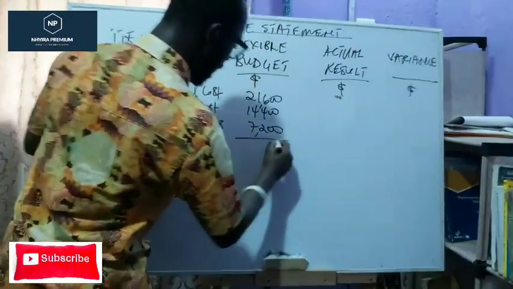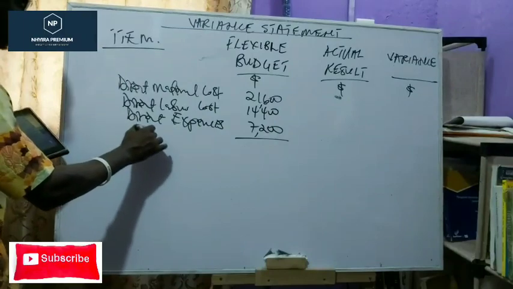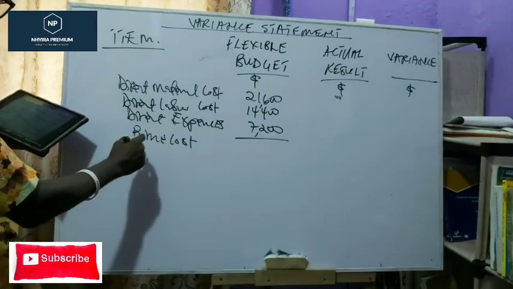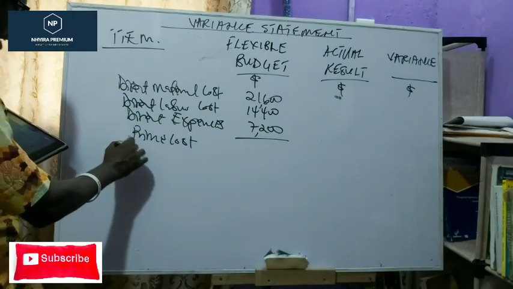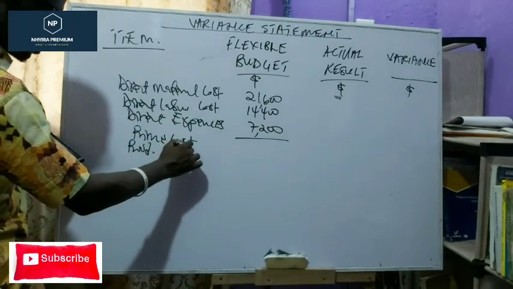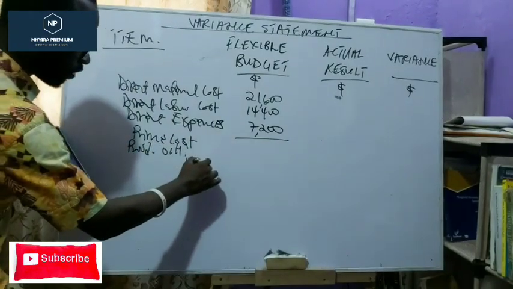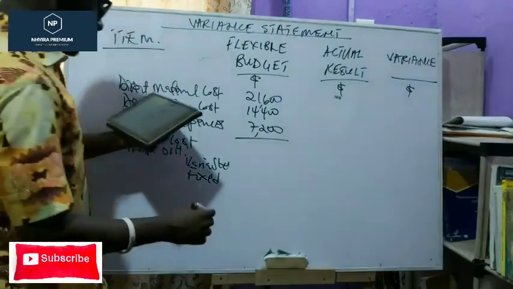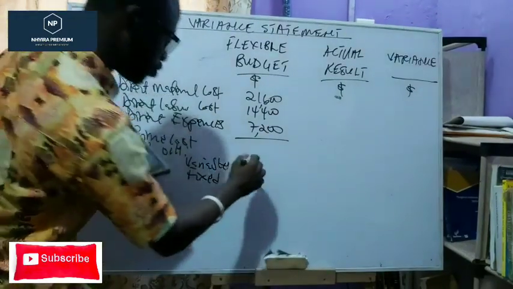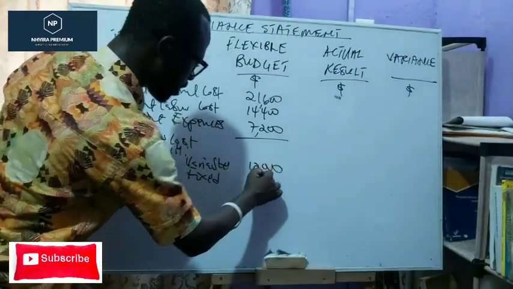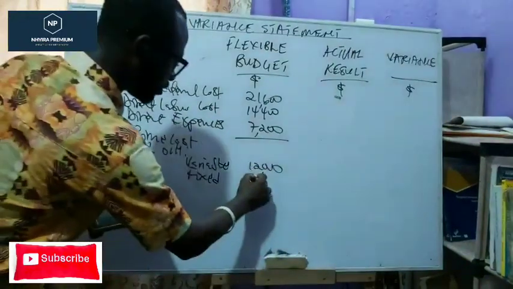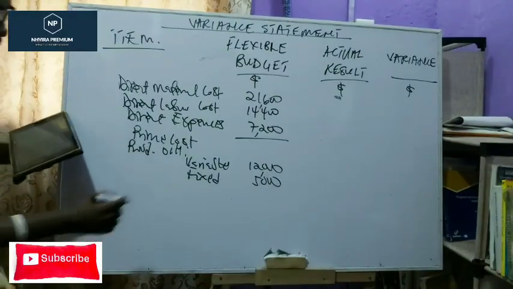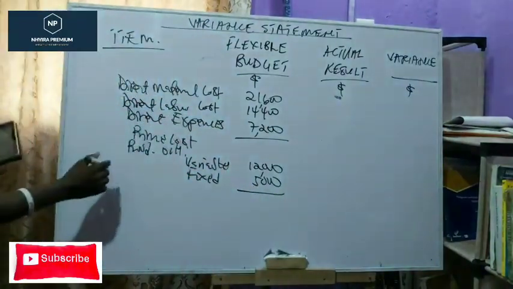We're going to be adding that up to give us our prime cost. Then we will have production overheads, which is split into variable and fixed. We have the variable to be 12,000, the fixed to be 5,000 as the original budget, and that's going to give us the total production cost.